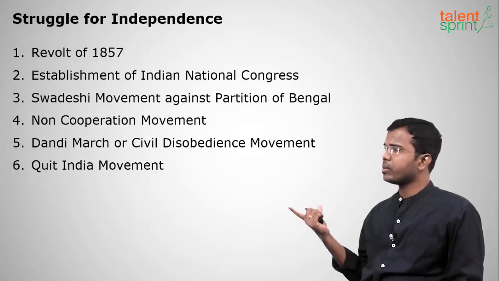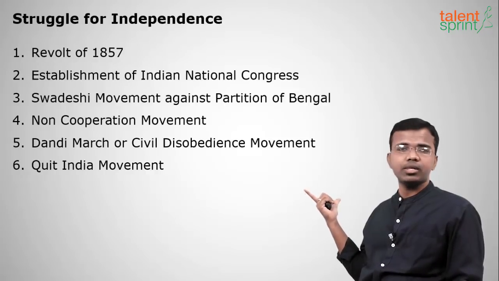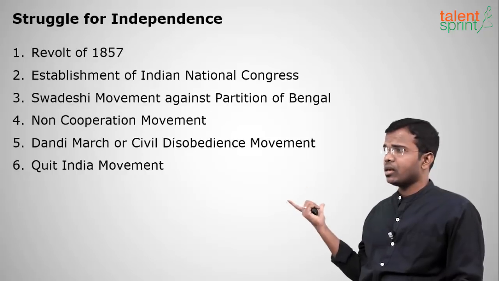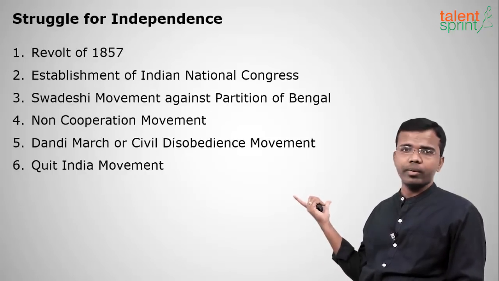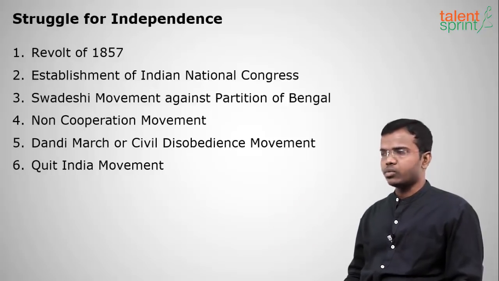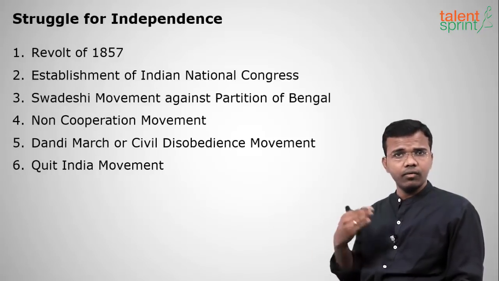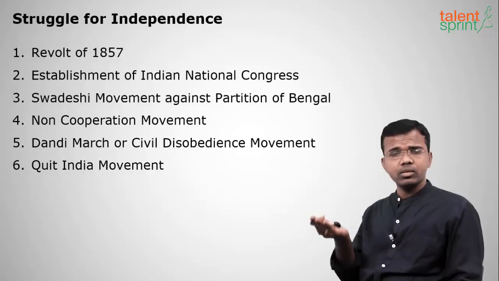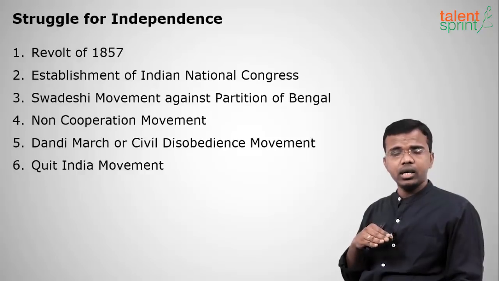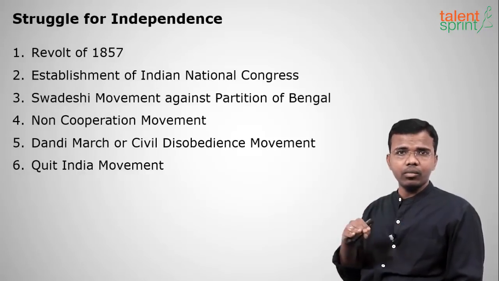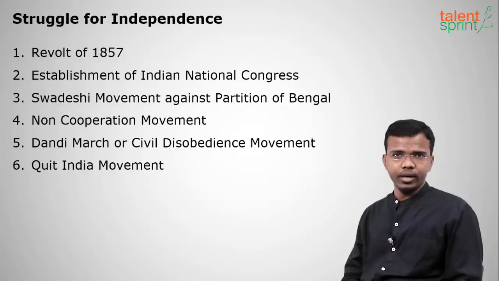So the most important topics are revolt of 1857, establishment of Indian National Congress, Swadeshi movement against partition of Bengal, non-cooperation movement, Dandi March, Quit India movement, and how they came into place. What happened before them, what happened after them, how India attained independence. With India attaining independence, we will complete our modern history as well as history topic.